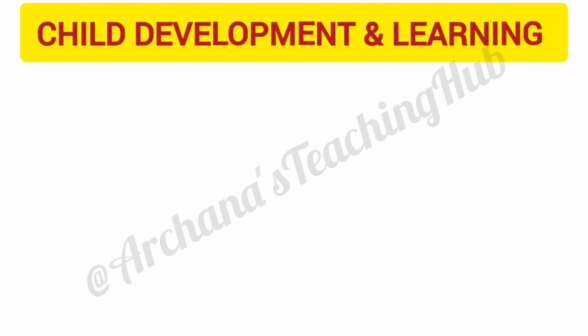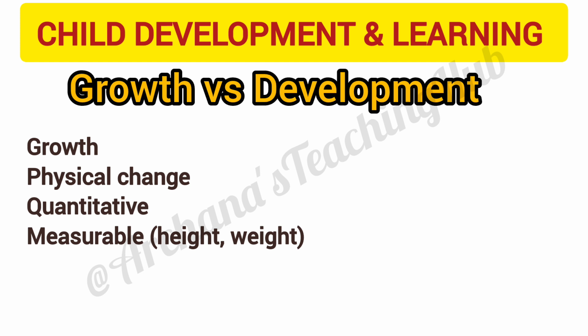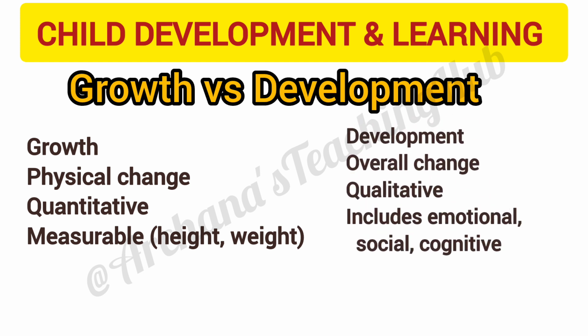Topic first: Child Development and Learning. Core area. Concept now: growth versus development is a very repeated topic. Now we will see growth. Growth is a physical change. Growth is quantitative. Growth is measurable, means height, weight. Now development. Development is an overall change. Development is qualitative. Development includes emotional, social and cognitive. CTET asks, development is related to. Answer is qualitative changes.